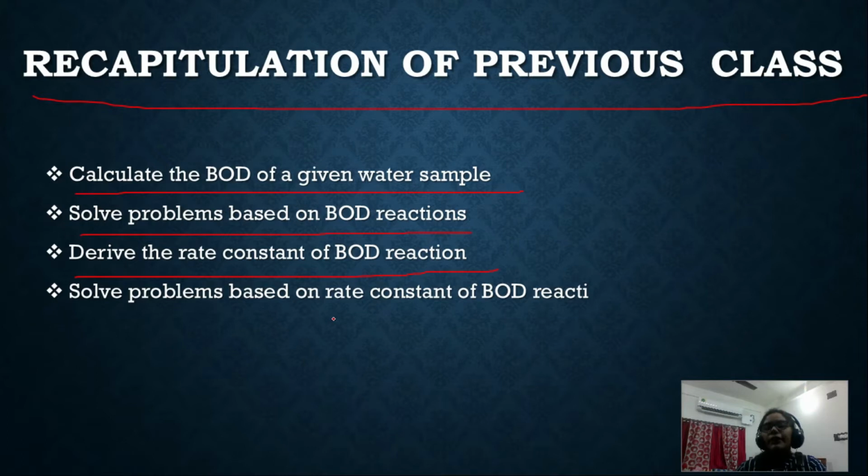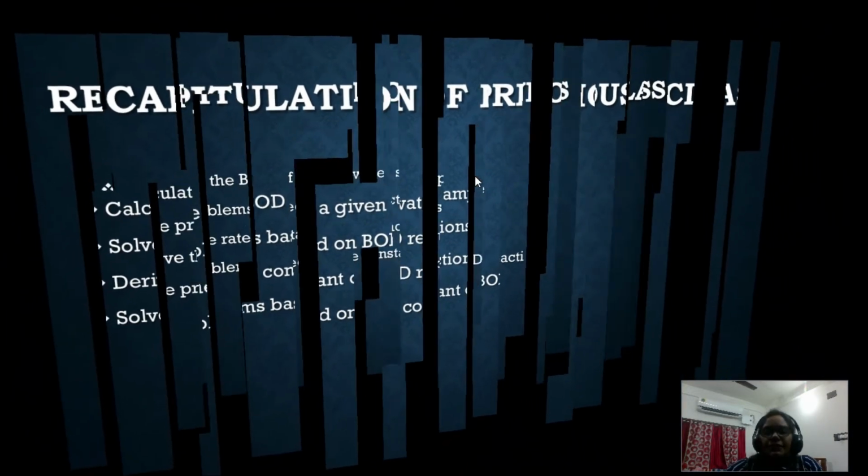Very frequently, you can have this type of question: discuss the derivation of rate constant of the BOD reaction, or how can you derive the rate constant of the BOD reaction. These are some of the very common questions that you can have in your exams. And lastly, we have solved some of the problems which are based on the BOD reactions.